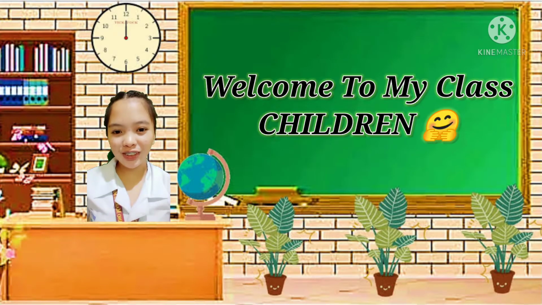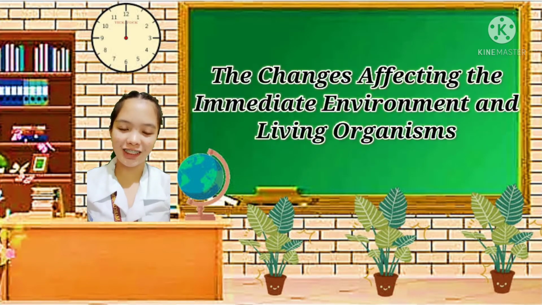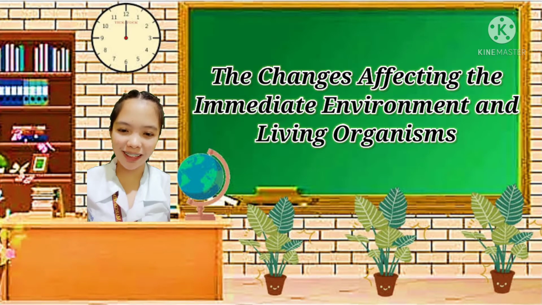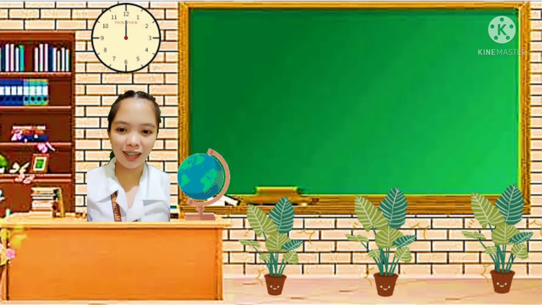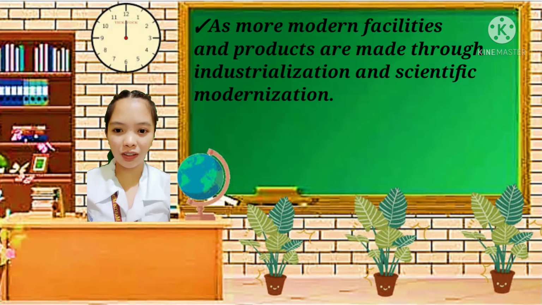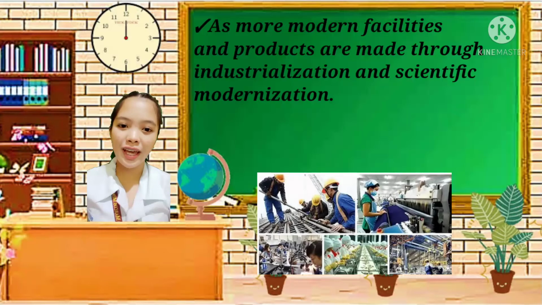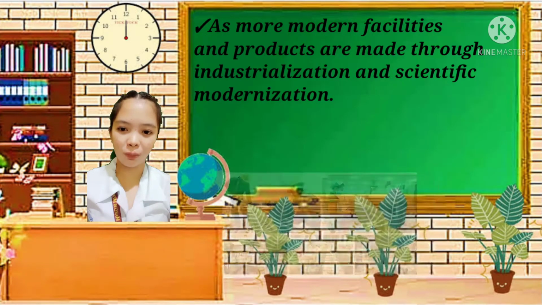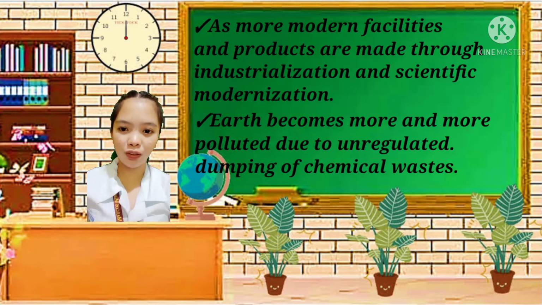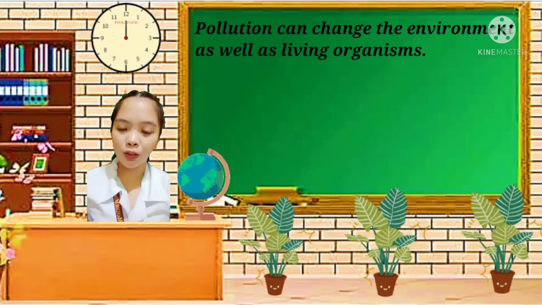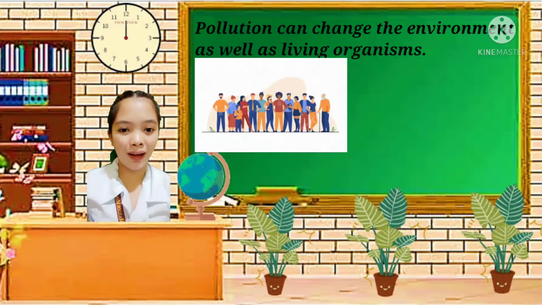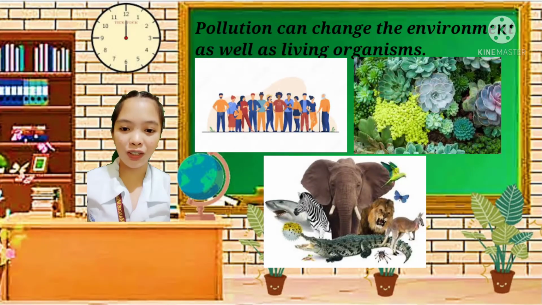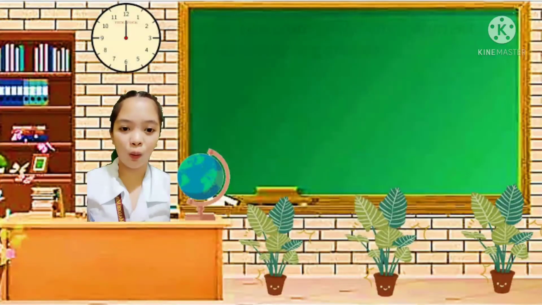Hello everyone, so for today's lesson, we're going to discuss the changes affecting the immediate environment and living organisms. As more modern facilities and products are made through industrialization and scientific modernization, Earth becomes more and more polluted due to an unregulated dumping of chemical waste. Pollution can change the environment as well as living organisms. It can kill people, plants, and animals. Materials that can cause pollution are called pollutants.